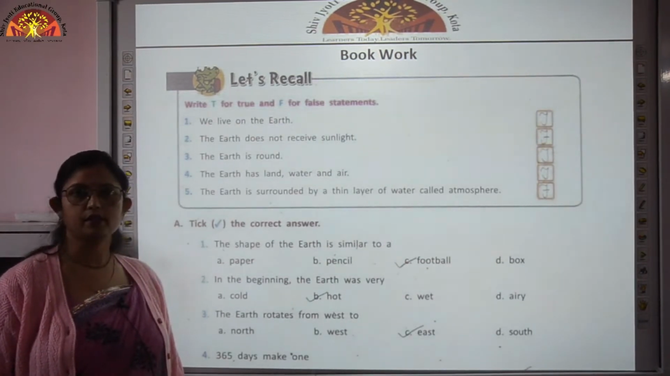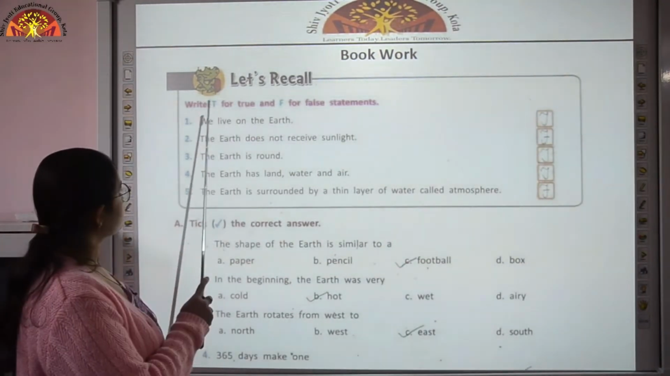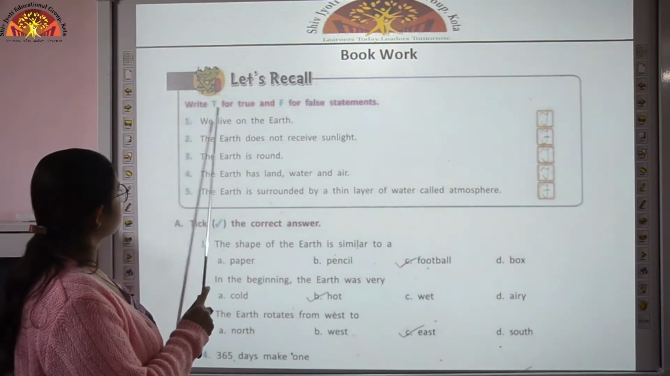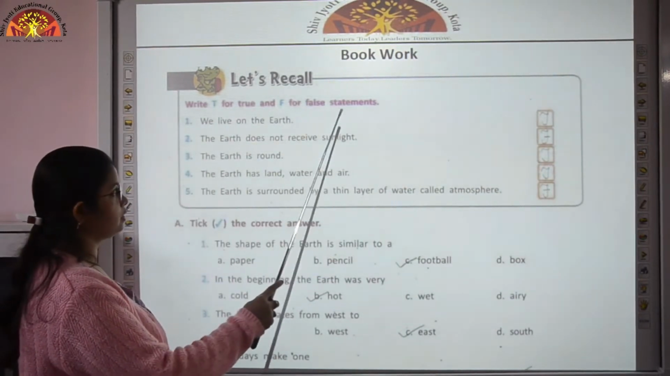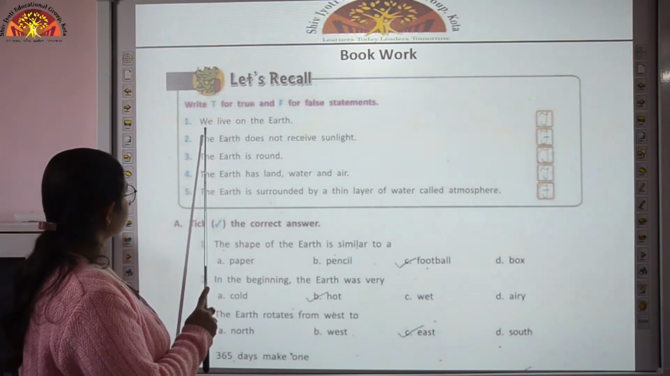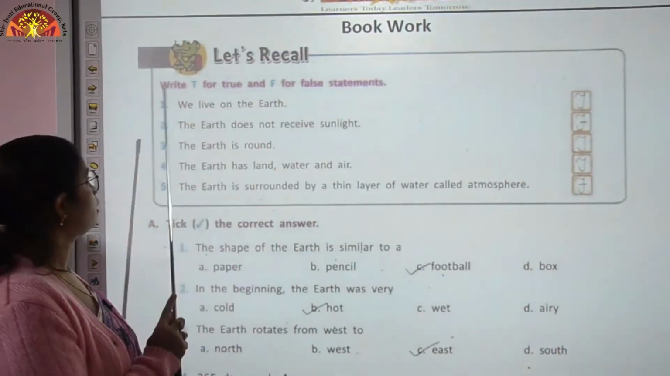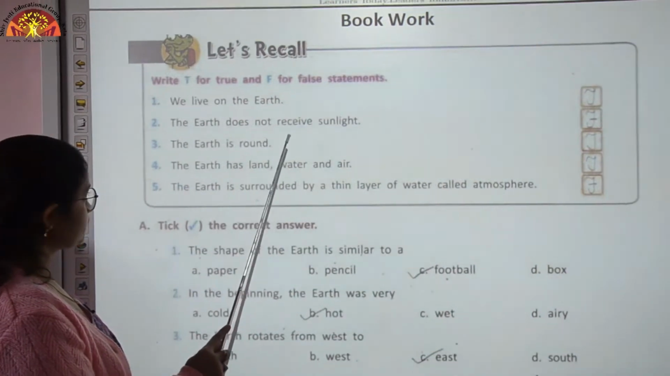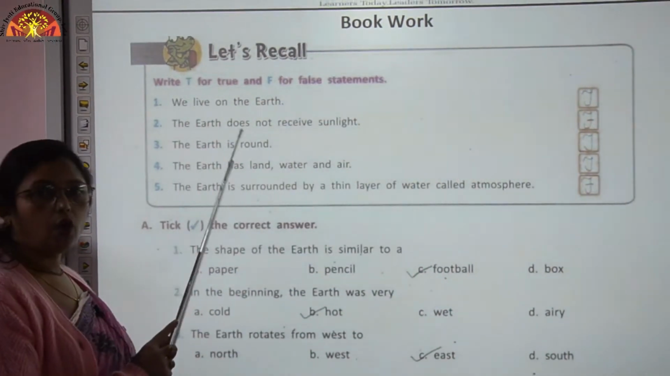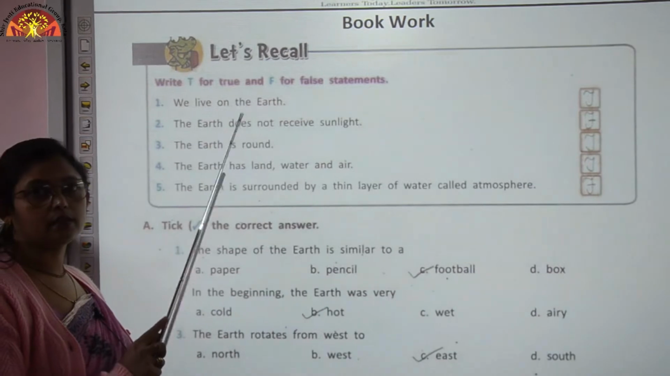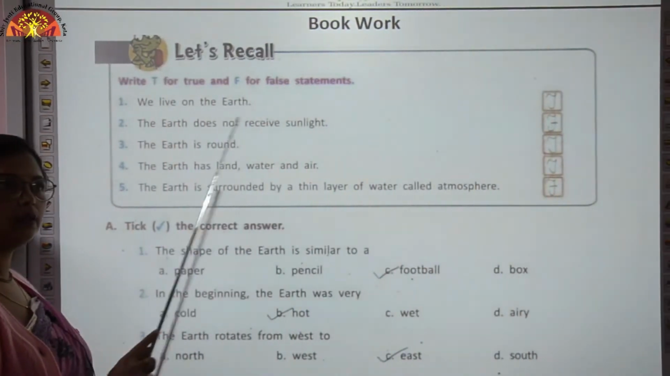Now we will revise the book work. So let us come to the first exercise. It is write T for true and F for false statements. So first is we live on the earth. So this is the correct statement. The earth does not receive sunlight. This is the wrong statement because earth receives light from the sun.